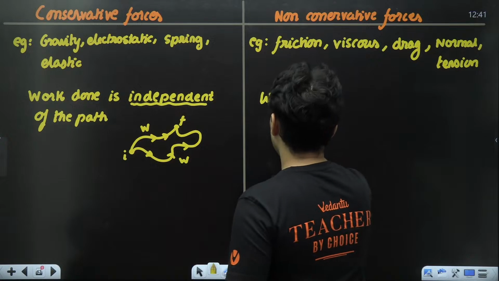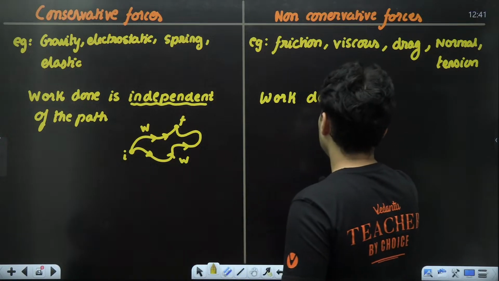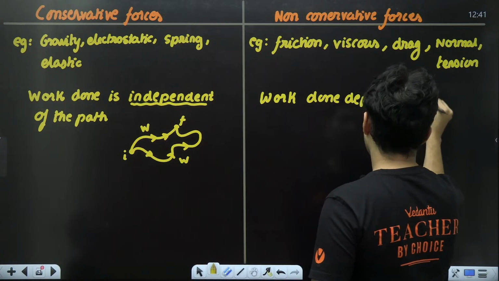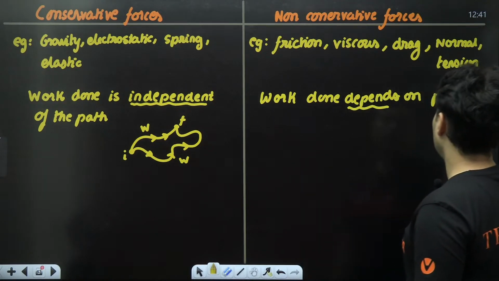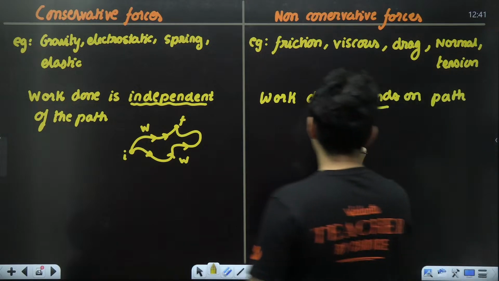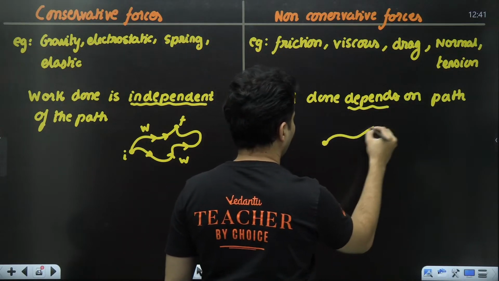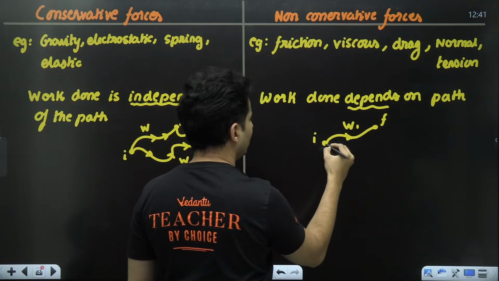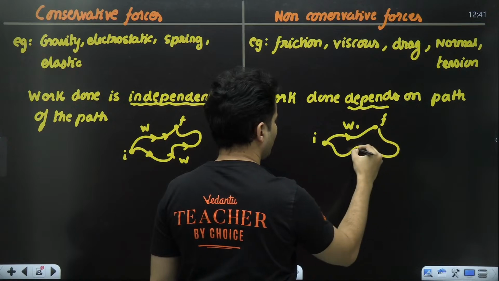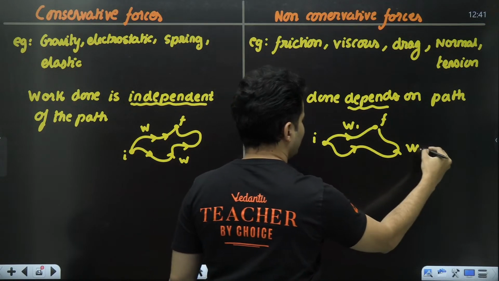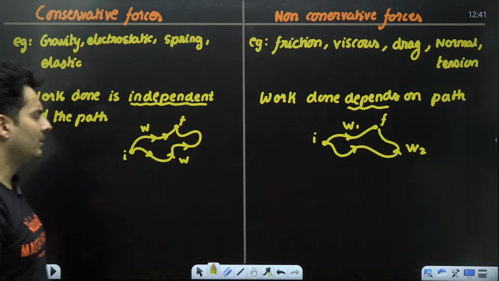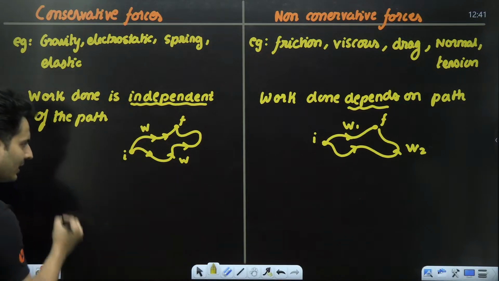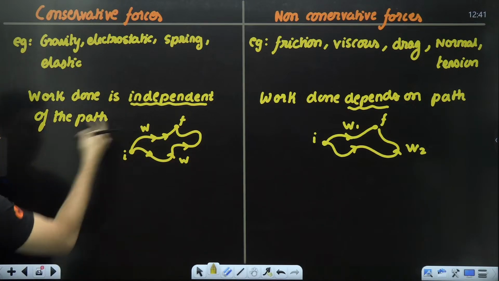Here the work done depends on the path taken. So if you start over here and go like this, you take W1 work to reach from here to here. If you go some other way, you will see some different work will be done. Also, if I come back to the same point, the net work done will be 0 because the displacement will be 0 in this case.